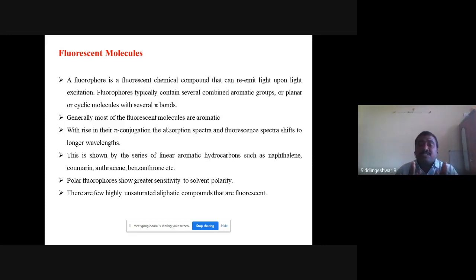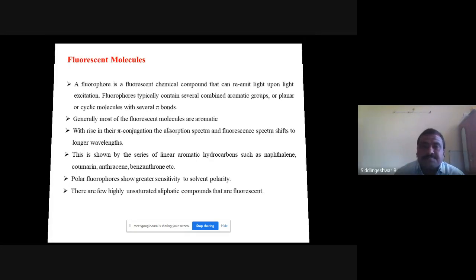That's why the fluorescence phenomenon forms a very important technical tool in various studies. Fluorescent molecules are generally aromatic molecules where pi-pi conjugations are helpful in shifting the emission peak. Some linear aromatic hydrocarbons are naphthalene, coumarin, anthracene, and benzene derivatives. Usually, polar fluorophore molecules are affected by the solvent polarity.